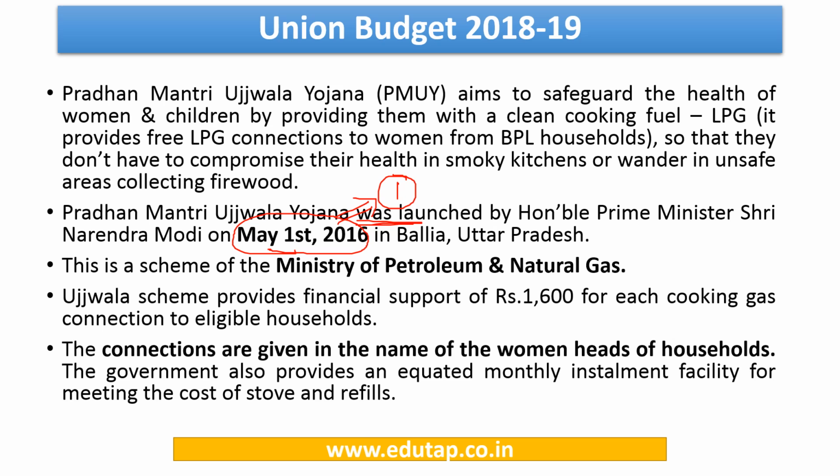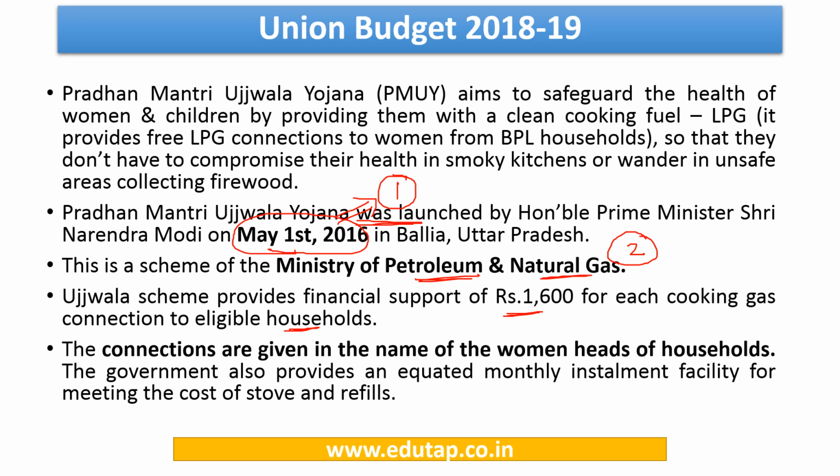Next, this scheme belongs to which ministry? The ministry is the Ministry of Petroleum and Natural Gas. The second thing, kindly note this one. Third thing, the scheme would provide financial support of rupees 1600 for each cooking gas connection to eligible households.